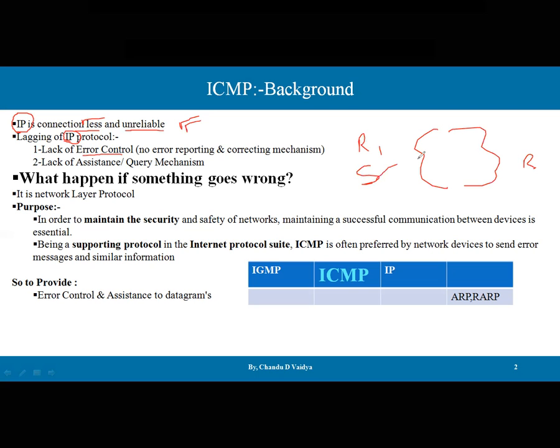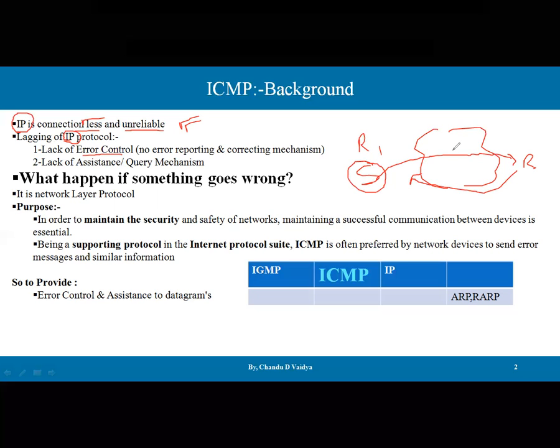What happens if the sender is sending a message to the receiver, and there is no positive acknowledgement from the receiver to the sender that it has received the message? The source cannot confirm that the message it has sent is received by the receiver or not. There is no reporting message, no feedback mechanism available in the IP protocol.